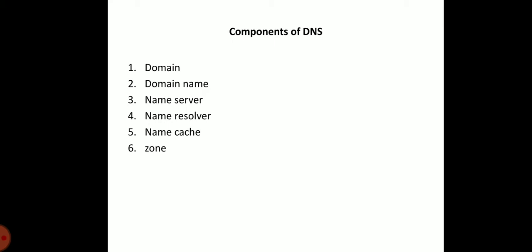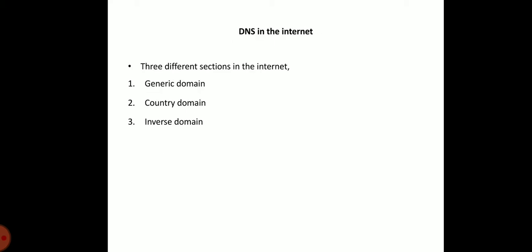And also the name cache is the storage used by the name resolver to store the information frequently. Finally, the zone is a part of the domain. And now we see the DNS in the internet. The DNS is divided into three different sections in the internet: generic domain, country domain, inverse domain. In generic domain, each node in the tree defines a node which is an index to the domain namespace database.